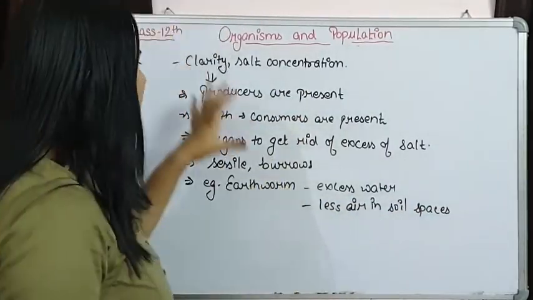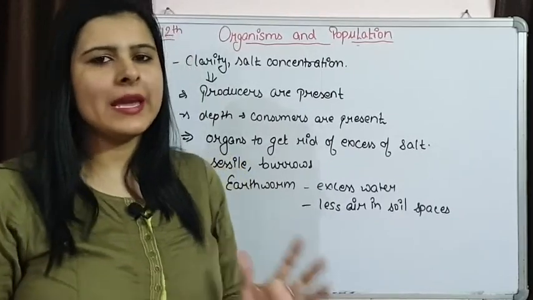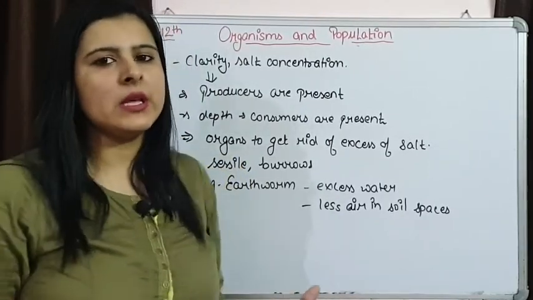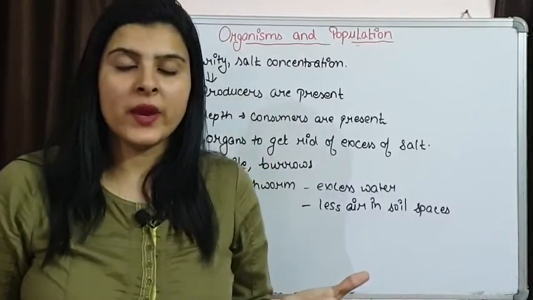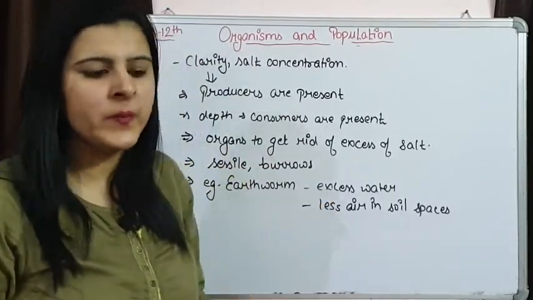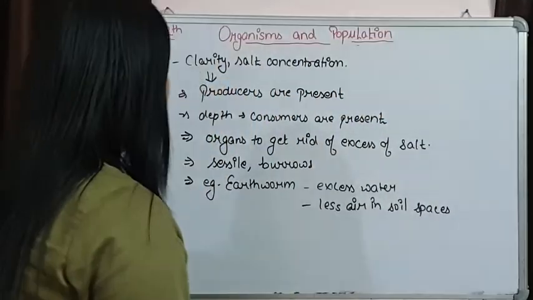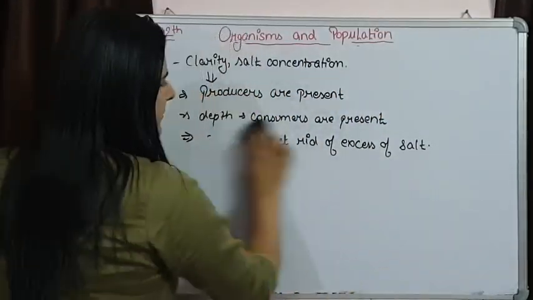So they move out from their burrows. These are some of the examples, and this is how organisms adapt themselves to the most important abiotic factor, that is water. Now let's move on to the second one, temperature.